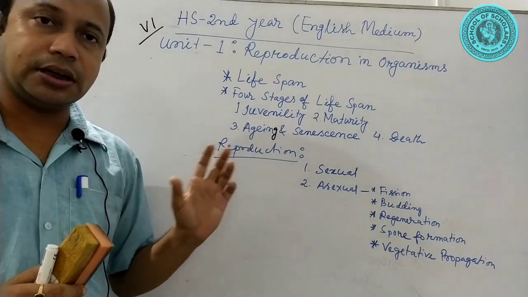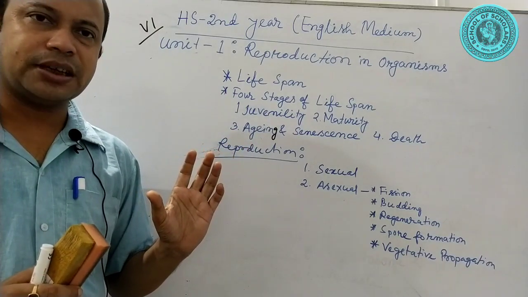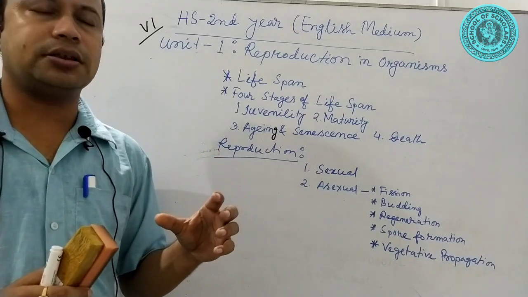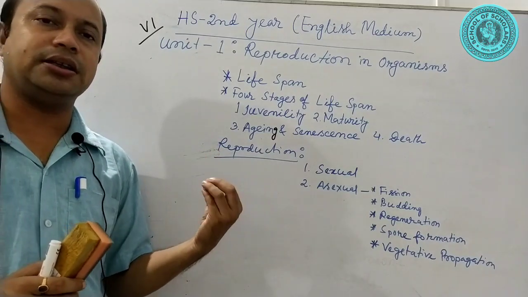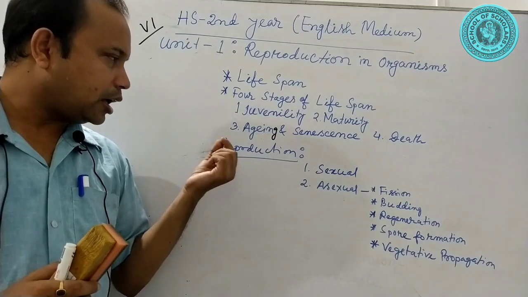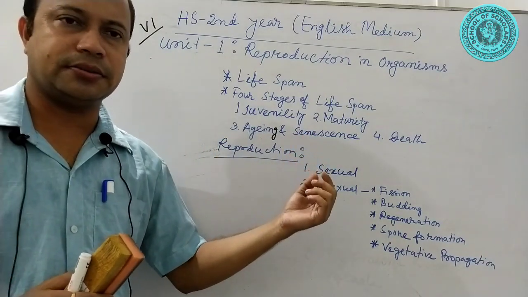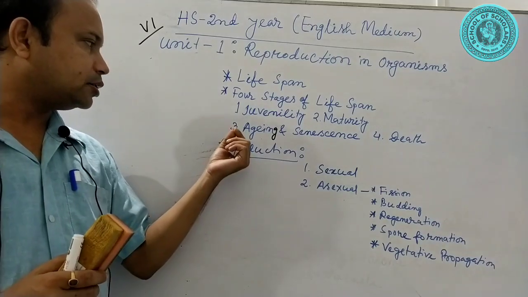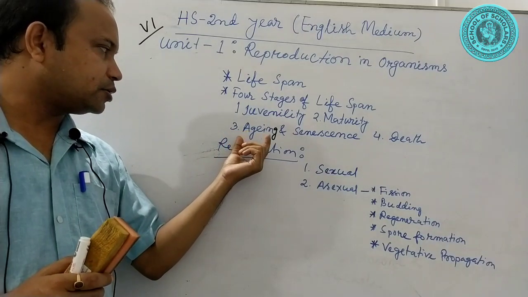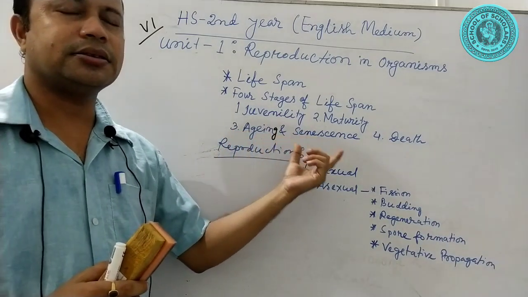Due to this degradation, the activity of cells, tissues and organs gradually decreases. This process is called senescence, and due to senescence, the process of aging starts.